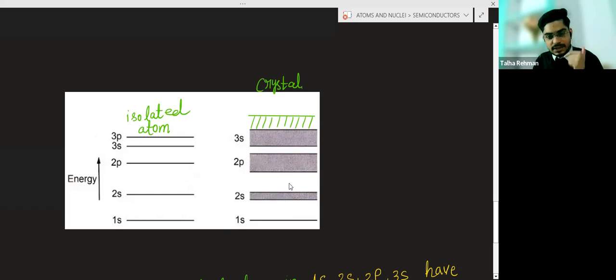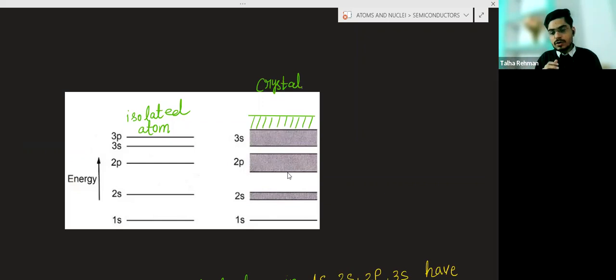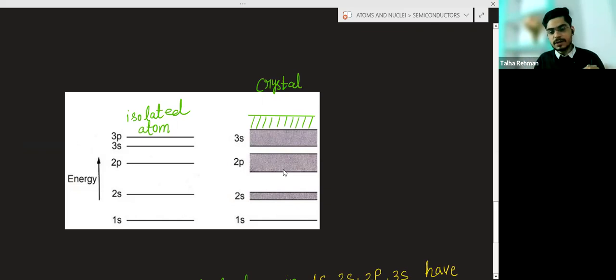When the crystal forms, because in the crystal there are many atoms, and in those atoms there will be electrons, each electron will have different energy. Due to that, these energy bands will form. Basically, here will be one energy level, here will be one energy level, so they are continuous energy levels.